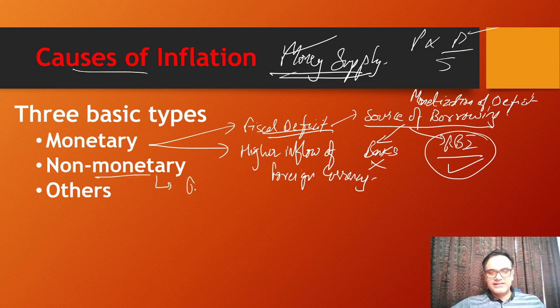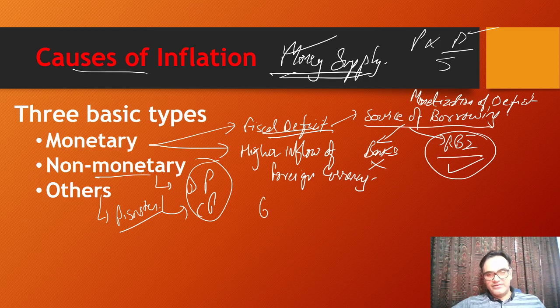Non-monetary reasons we just studied: demand pull and cost push. So they are the non-monetary reasons. Other reasons can be, for example, a disaster or a pandemic that is going on right now, that can increase inflation. Already the inflation right now is somewhere near 6.9%, which is above the range. Then there can be cartelization, there can be other market-based malpractices. They can also cause inflation. Supply disruptions can cause inflation. Too much demand for luxury products or behavioral change in consumer preferences can cause inflation. So these can be the other reasons for inflation.